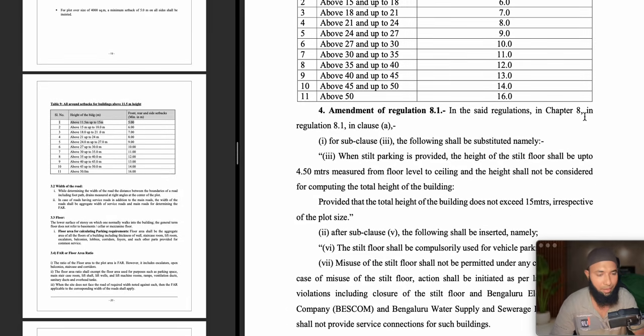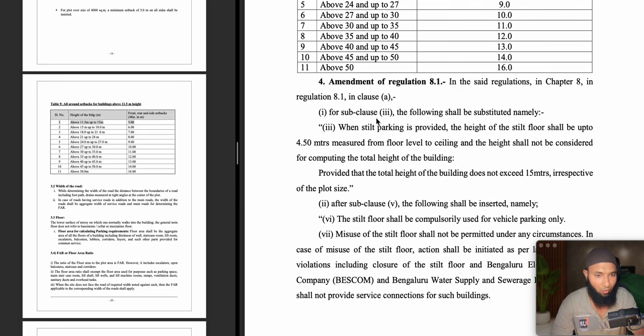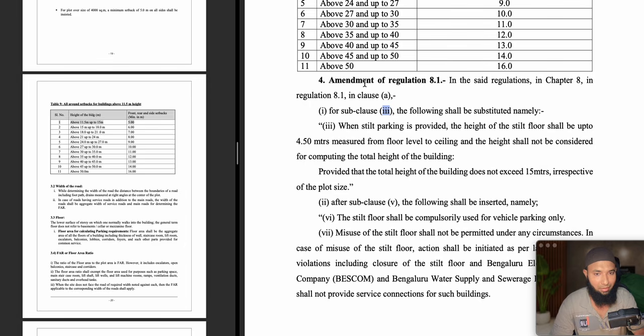In the said regulation chapter 8, in regulation 8.1, in clause A, for the clause Roman letter 3. So under that 8.1, under that clause A, under that subclause 3, the first change is going to be, following shall be substituted, namely. So the whole subclause 3 is going to get substituted. So let us read what it is.